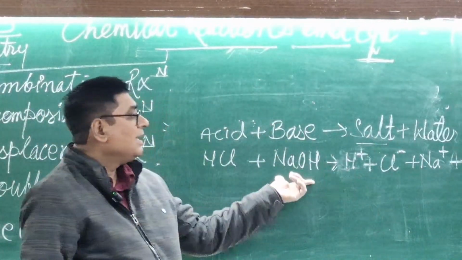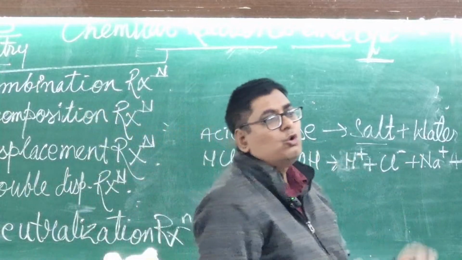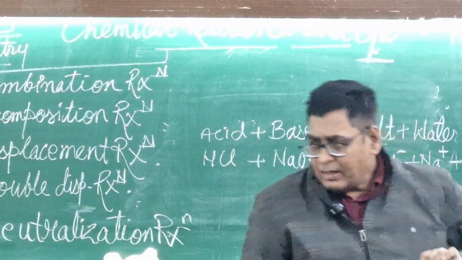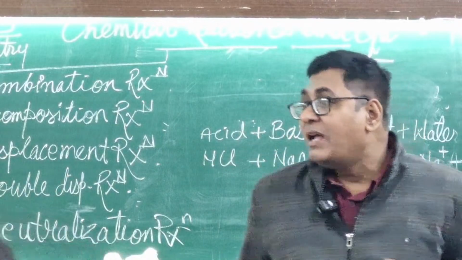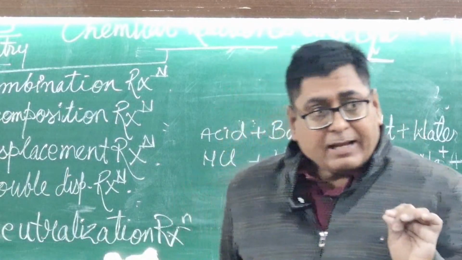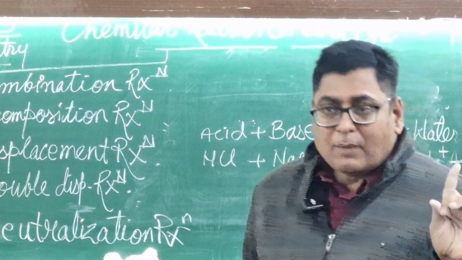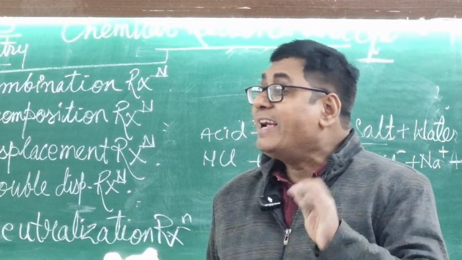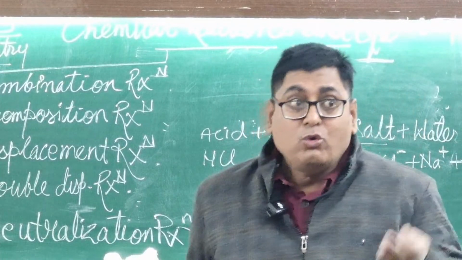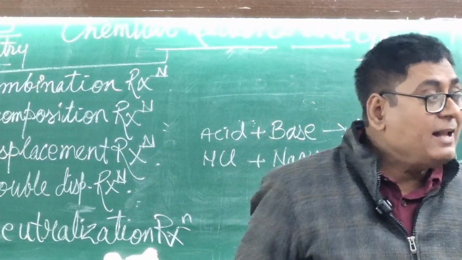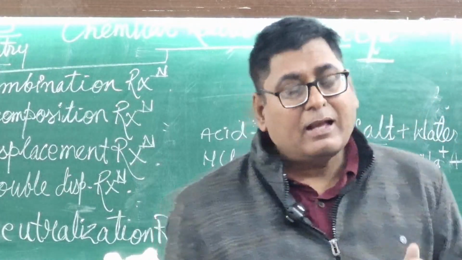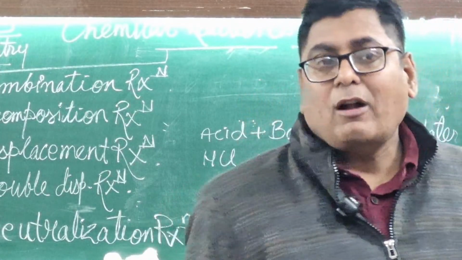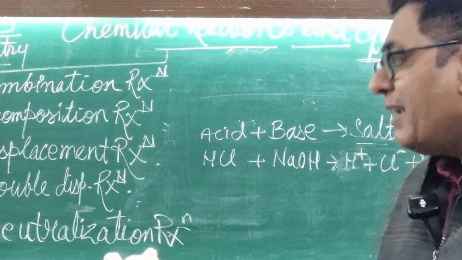Same thing, this NaOH also decomposes into its component ions. Listen here, one definition is also coming in front of you. Decomposition into component ions is called the ionization reaction.